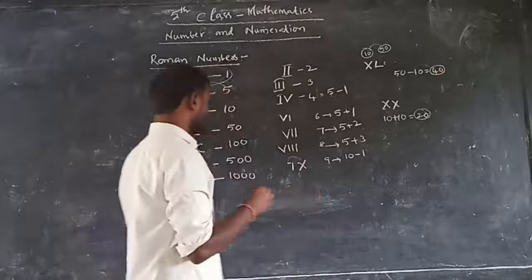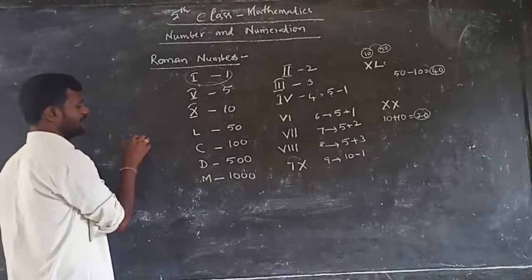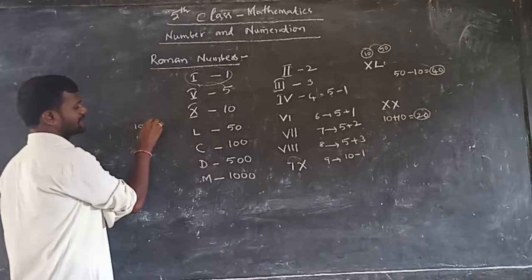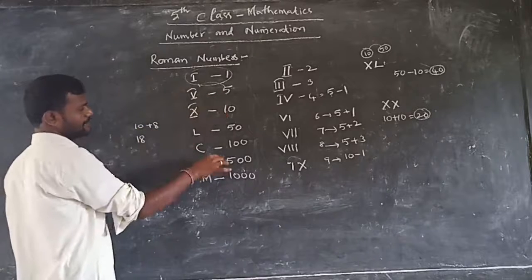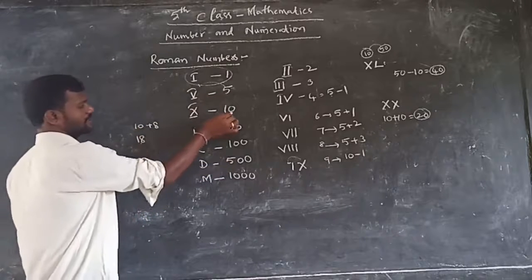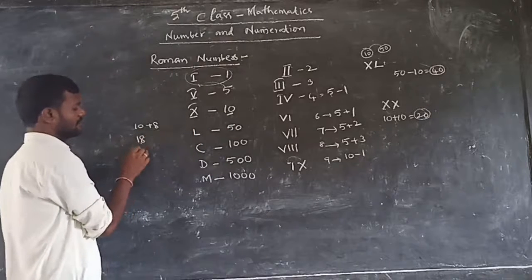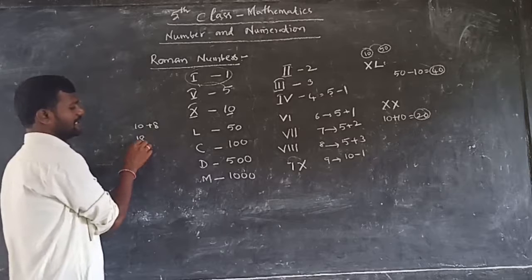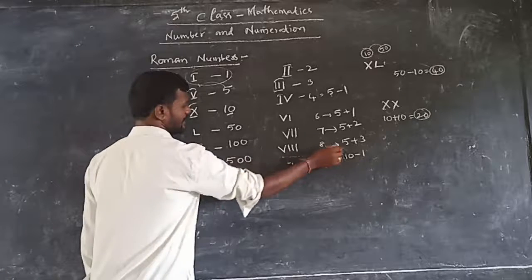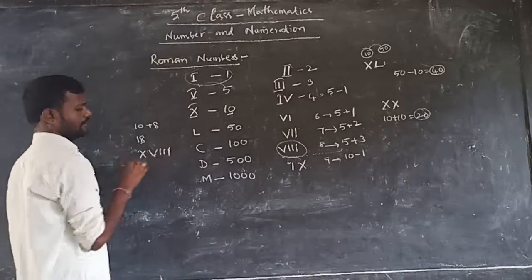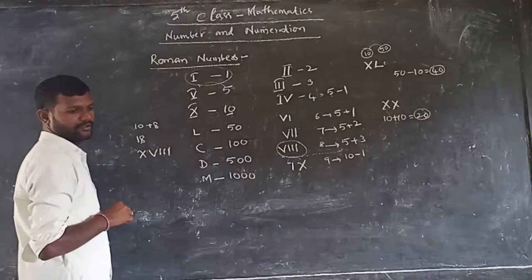So first one is 18. How can we write 18 in Roman numbers? 18 means what? 10 plus 8. So in these numbers, for 18 which is closer? This is closer. That's why we are writing 10 plus 8. 10 means X. 8 means what? Here we have written 8. What is that? VIII. This is 18. Okay.